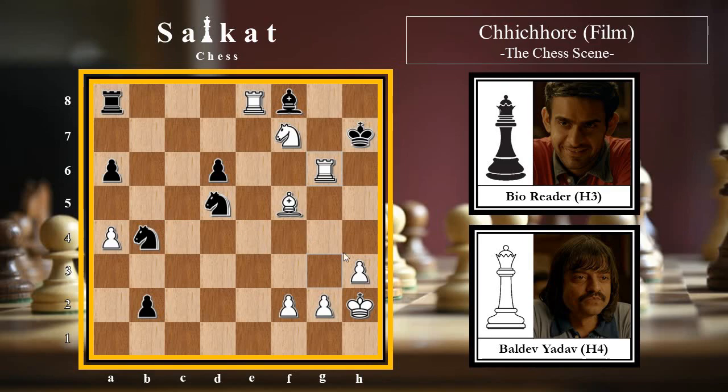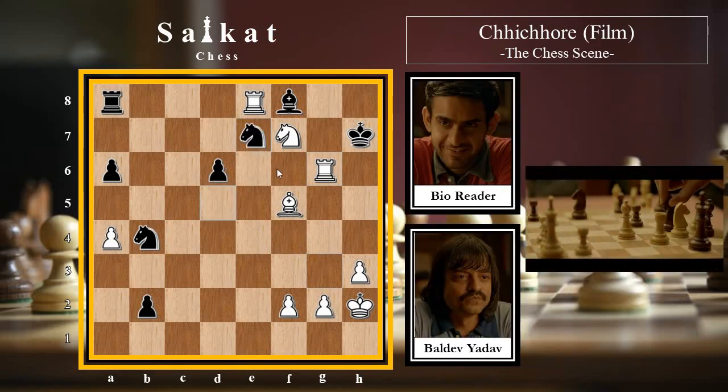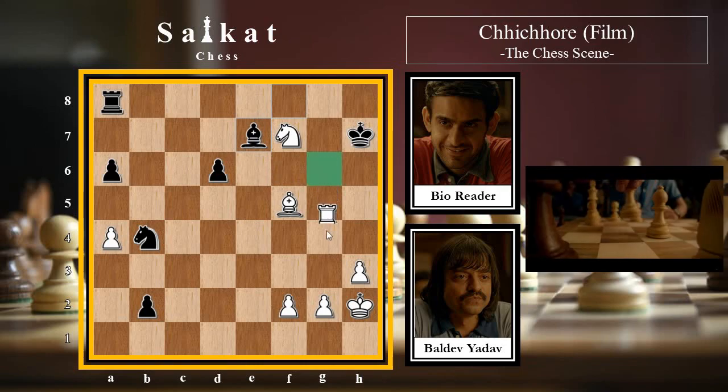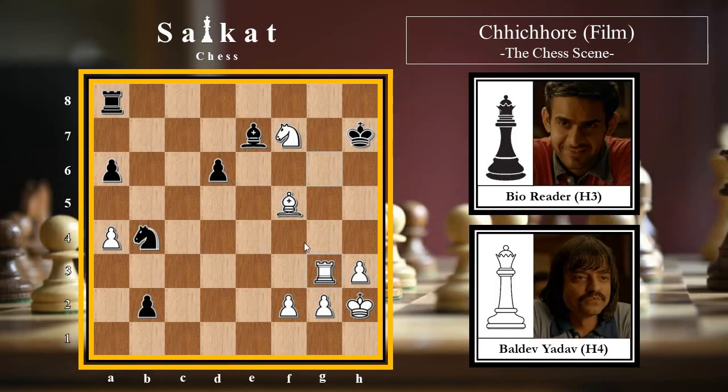In the movie, we see that black goes for knight e7. White simply captures this knight by rook into e7 and bishop into e7, and finally rook g3, checkmate. With this, white wins the game, and just before delivering the final blow, Bevda finishes off bioreader by saying that he did two mistakes, one of which being to consider Bevda as drunk, and the second one is that he did not study the game of Kasparov. If he did, then he would know that Bevda would have never sacrificed his queen even if he was drunk.